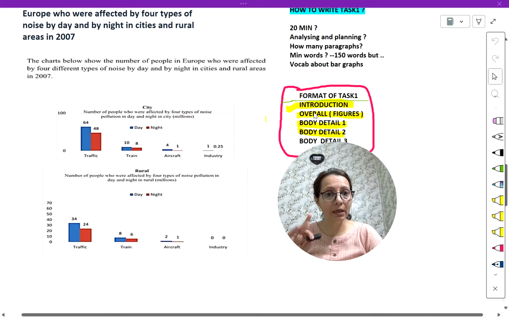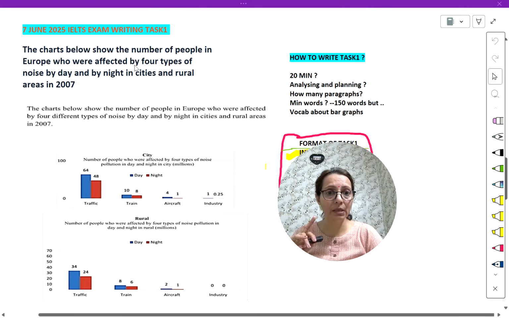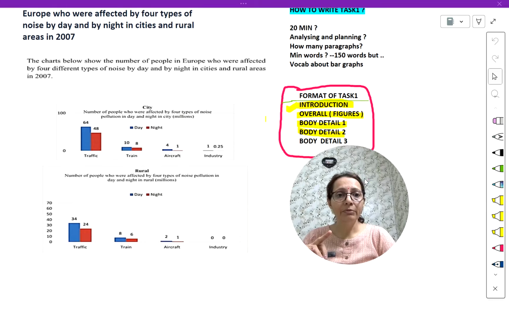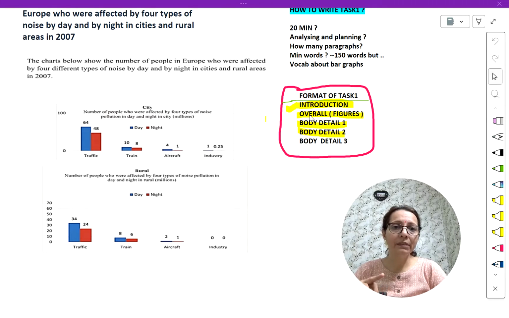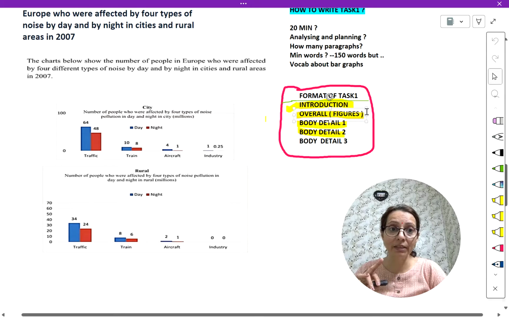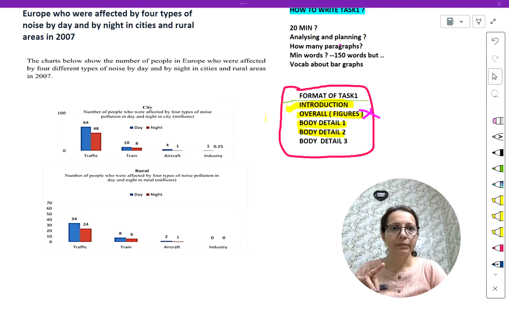Here, how many paragraphs will we be writing? This is the format of writing task 1. First, there will be an introduction. Introduction means paraphrasing of the question statement. Second will be the overall paragraph, but without figures.